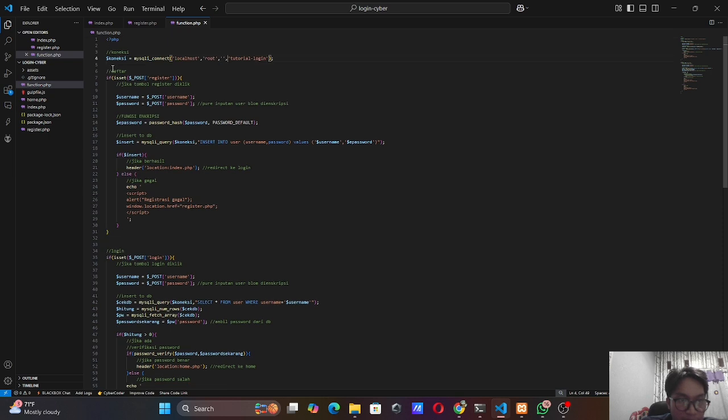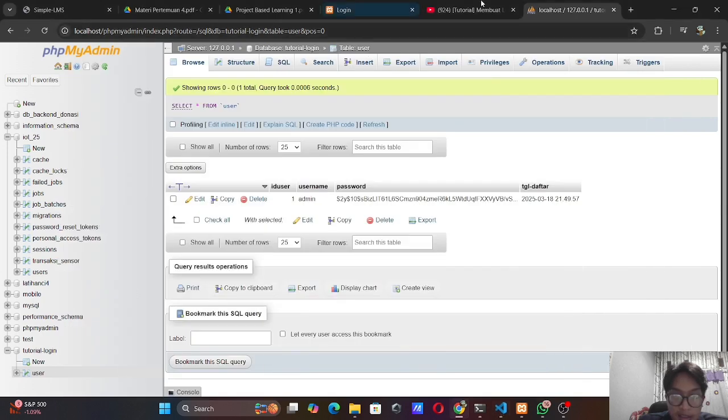This is from the register. First, in register we have the username, password, and the function of encryption. If we use encryption, we use a password. But if you don't need encryption, we don't need a password, and it's not safe. So this is the insert to DB, and this is the connection to insert the user and password, and this is from the encryption to this password, and the password default, and this will look like this.